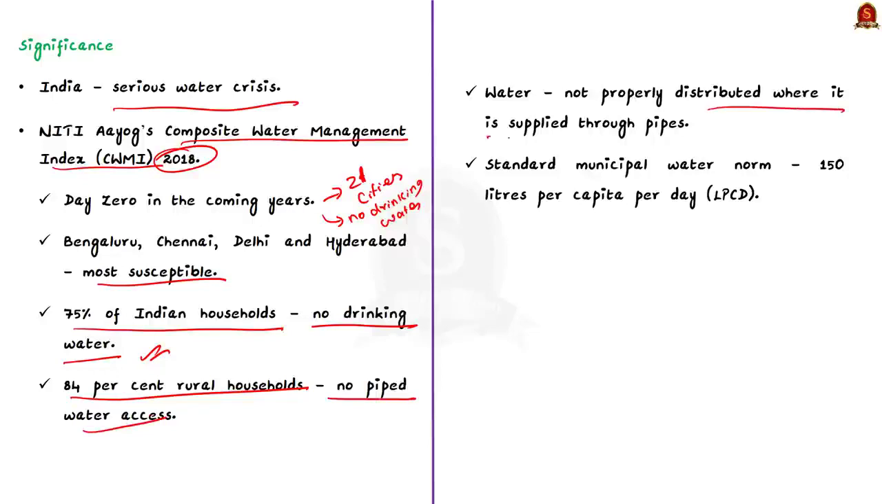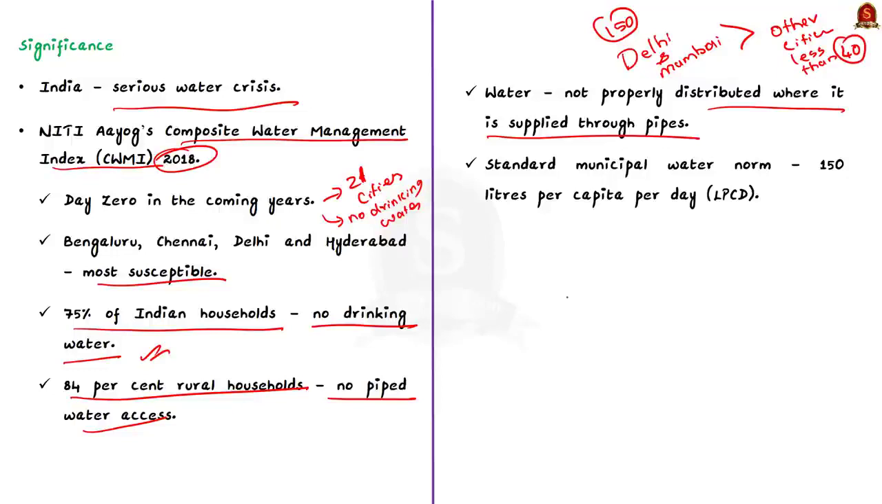is supplied through pipes. See, megacities like Delhi and Mumbai get more than the standard municipal water norms of 150 liters per capita per day, while other cities get less than 40 to 50 liters per capita per day. So, in the present scenario, the Jal Jeevan Mission's implementation is highly important. The component of Jal Jeevan Mission that deals with ensuring sustainability should be given more focus to ensure that there is no major water crisis in India in the near future due to climate change.